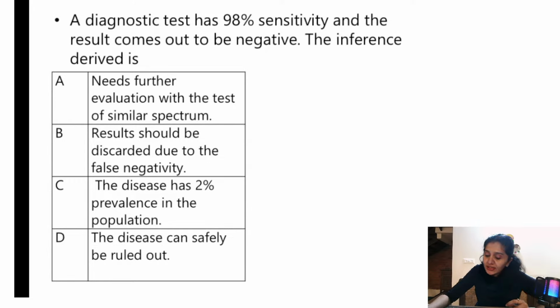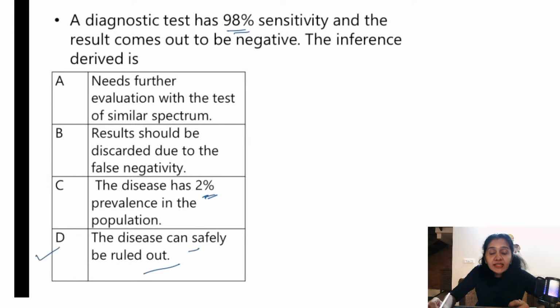A diagnostic test has 98% sensitivity and the result comes out to be negative. The inference derived is, can you answer this? Needs further evaluation with a test of similar spectrum. Results should be discarded due to the false negativity. The disease has 2% prevalence. Is it so? If there is 98% sensitivity, does it mean there is 2% prevalence? No. The disease can be easily ruled out. Safely ruled out is the option.